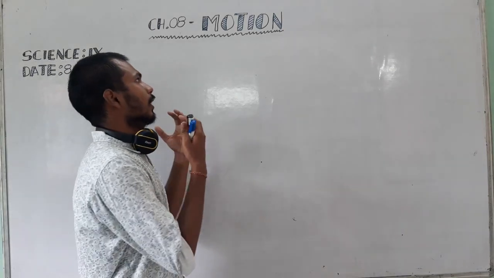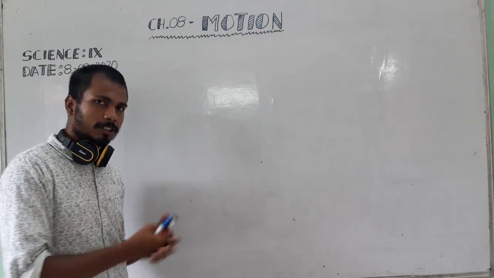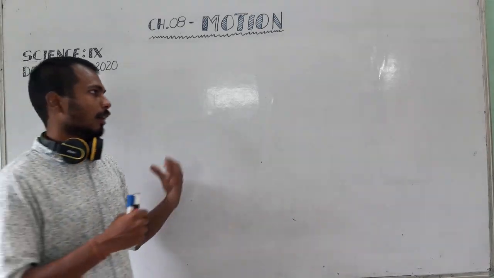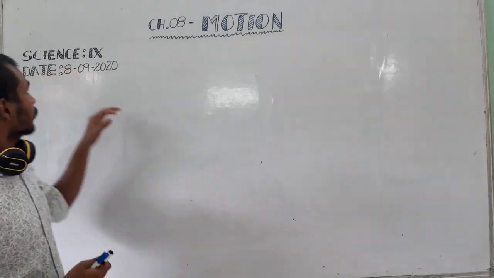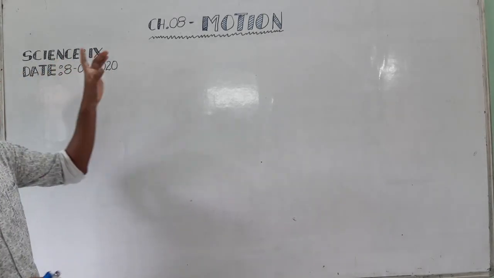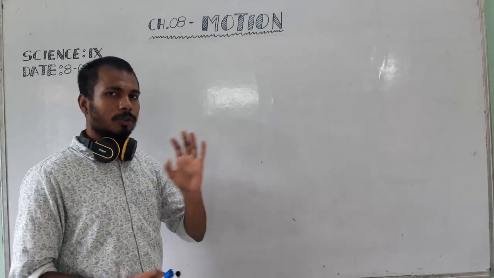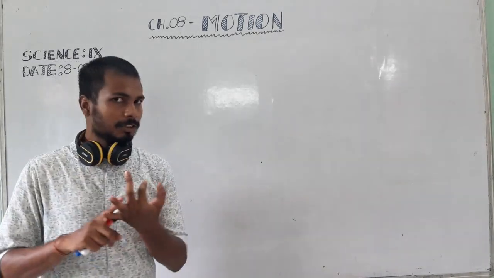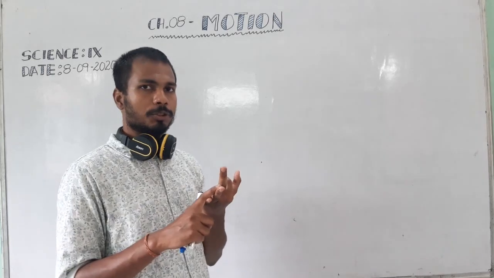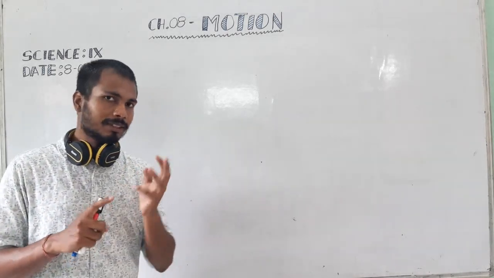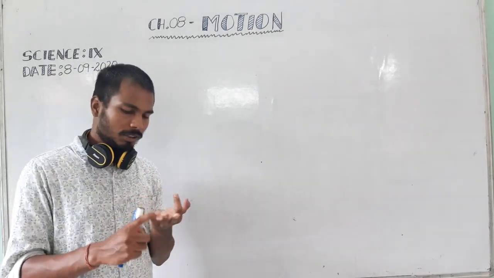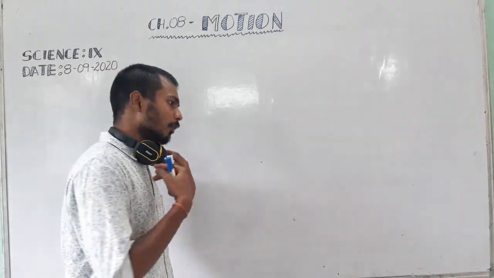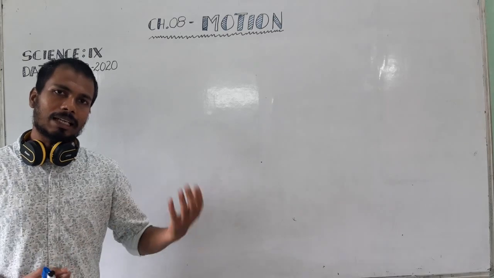This is our first class, or this is my first class to you in class 9. I will take science, that is, I will take the physics part of your science book. Actually, we are three teachers. We are going to teach you science: chemistry has a separate teacher, biology a separate teacher, and physics a separate teacher. And I am going to teach you physics in class 9.